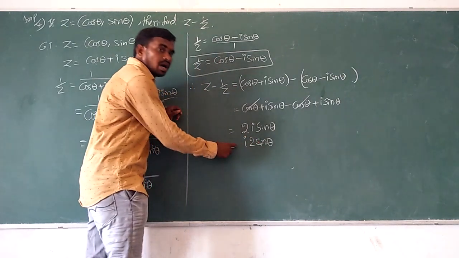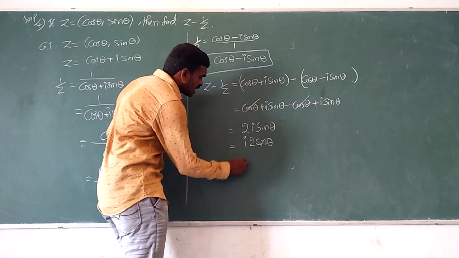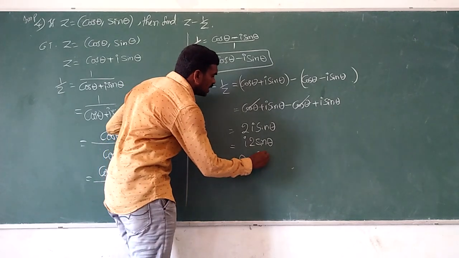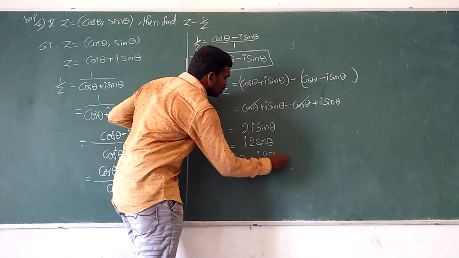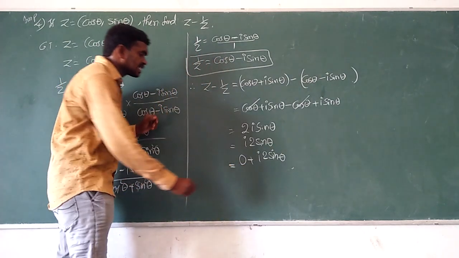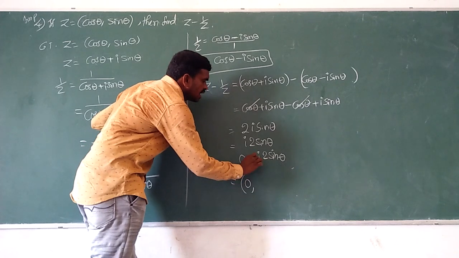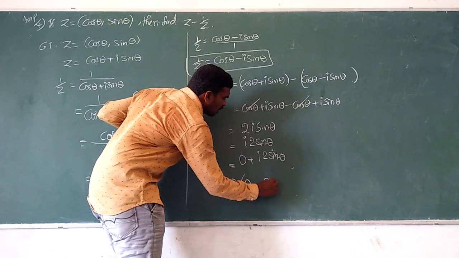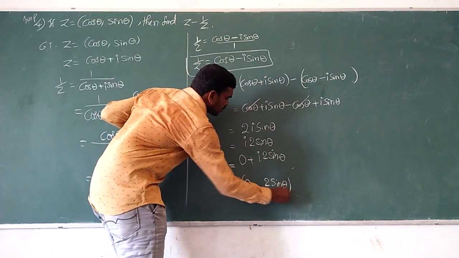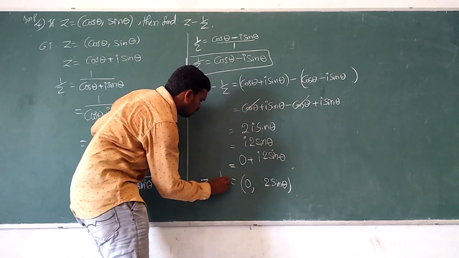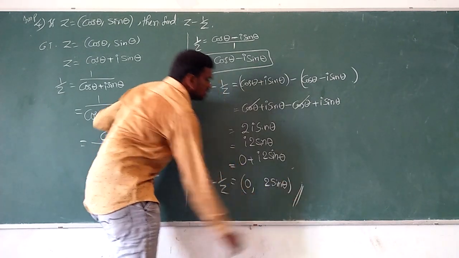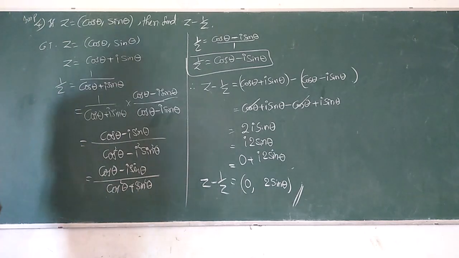There is no real part, so we can write 0 plus i 2 sin theta. In ordered pair, 0 is the real part, so 0 comma, and the i coefficient, that is the imaginary part, 2 sin theta. So this is the value of z minus 1 by z. This is the final answer. Is it clear?